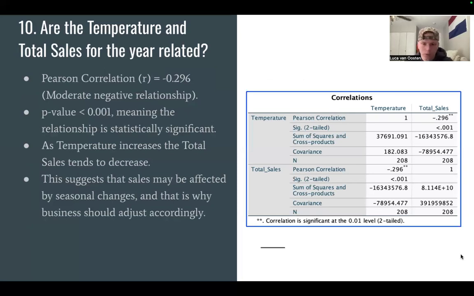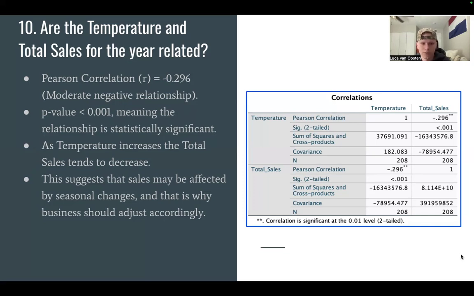I'm going to talk about question 10, which is, are the temperature and total sales for the year related? In this analysis, I used a bivariate correlation in SPSS to examine the relationship between temperature and total sales. The Pearson correlation coefficient is minus 0.296, which indicates a moderate negative relationship between temperature and total sales. The p-value for this correlation is less than 0.001, which confirms that the relationship is statistically significant.